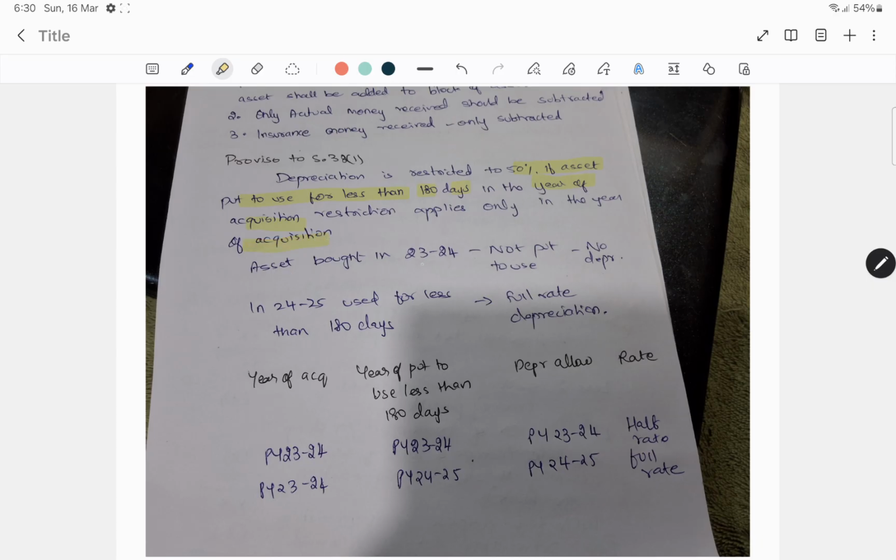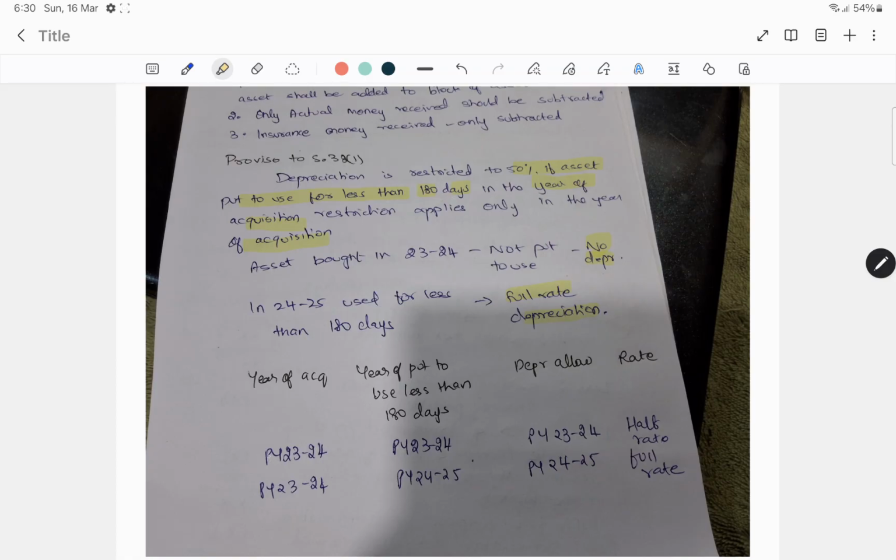Asset bought in 23-24 and not put to use, no depreciation will come, correct? In 24-25 used for less than 180 days also, full rate depreciation will come, because it is restricted to 50% only if it is used less than 180 days in the year of acquisition.